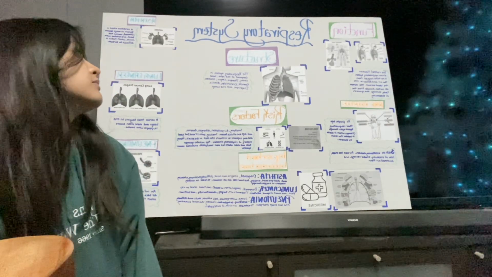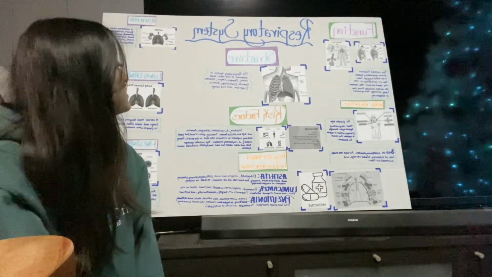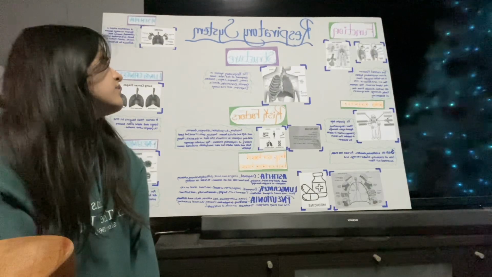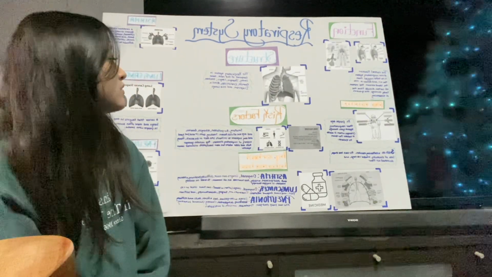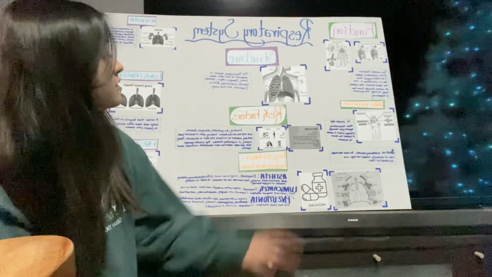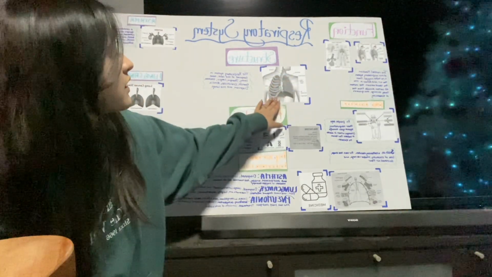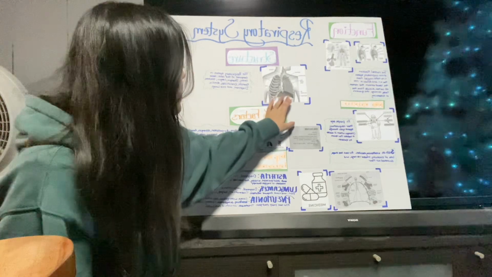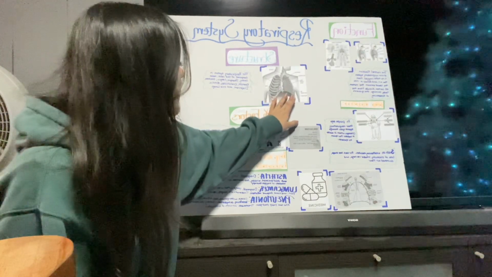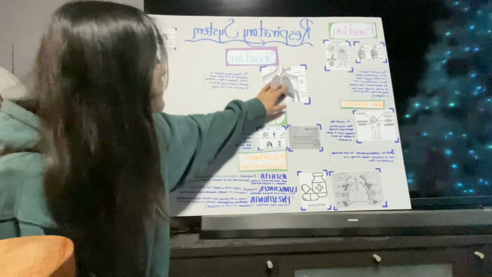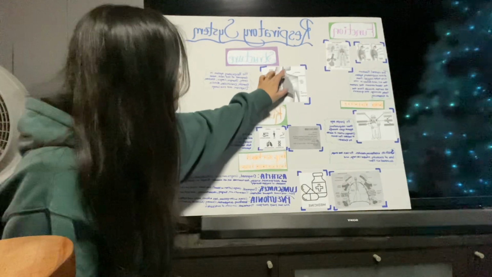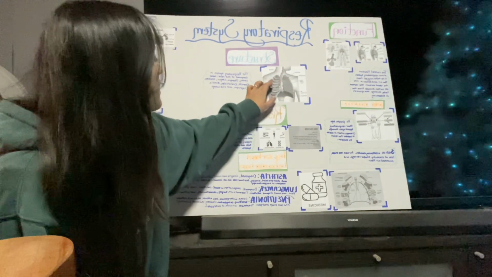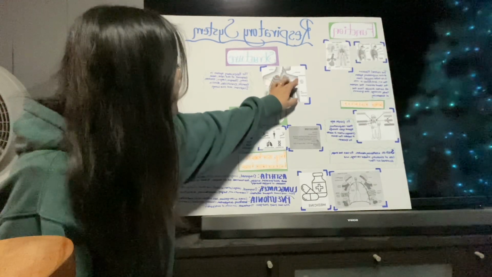The respiratory system is composed of many structures, such as the nose, nasal cavity, pharynx, larynx, trachea, bronchi, bronchioles, alveoli, diaphragm, and the lungs. As you can see, here's all the labeled areas. Here is the diaphragm, the rib, which is not very far away, the lung. This is an inside view of the lung, and the lung is right here, and here's all the ribs. Here is the trachea, which is the throat, and bronchi and bronchioles.